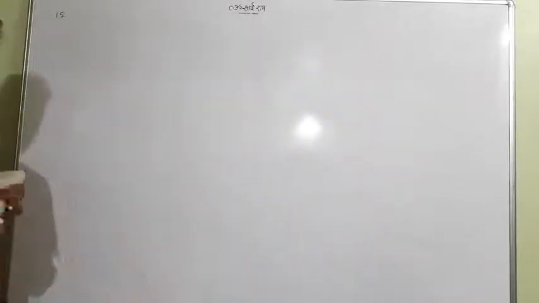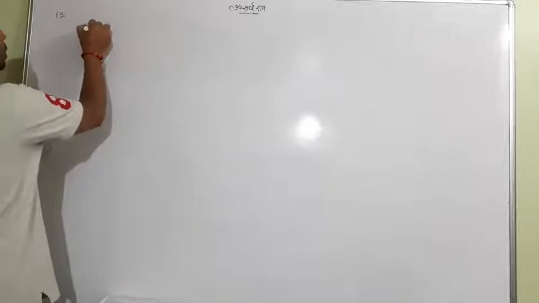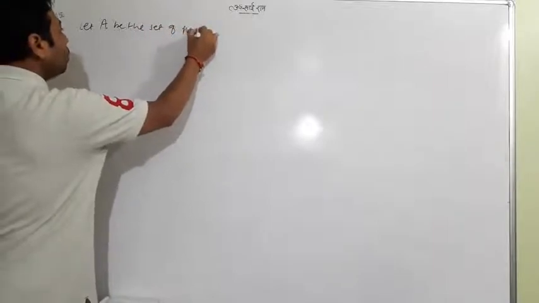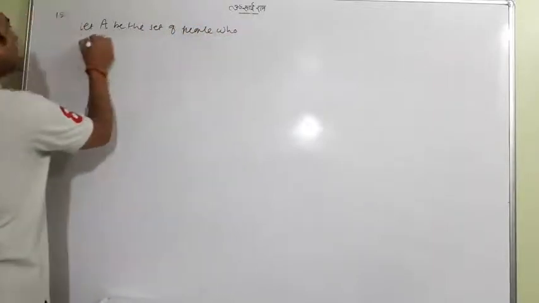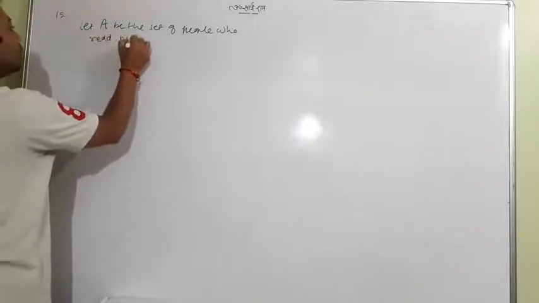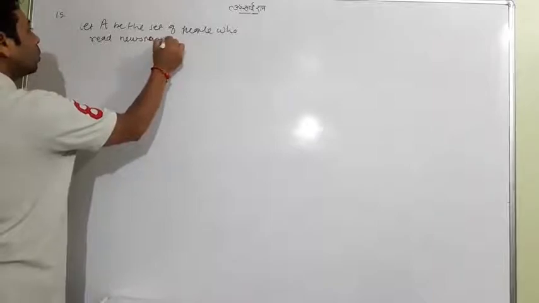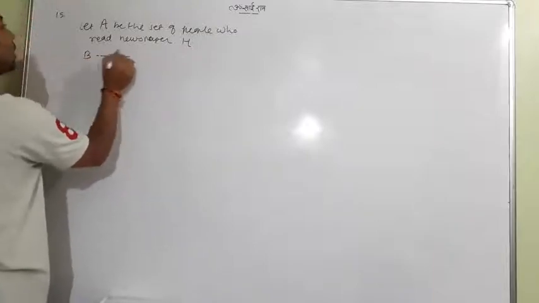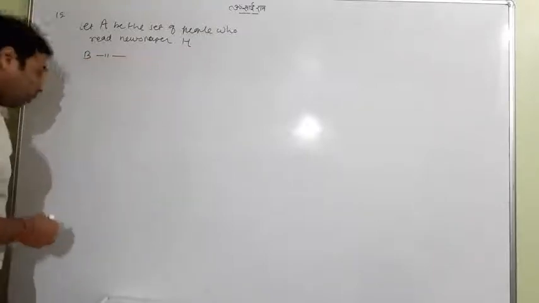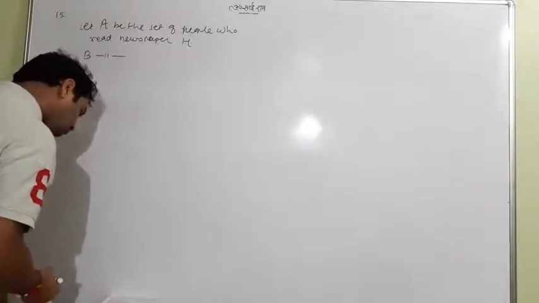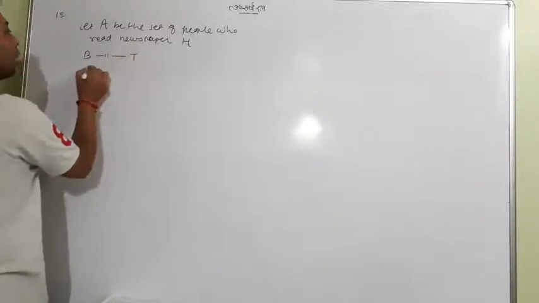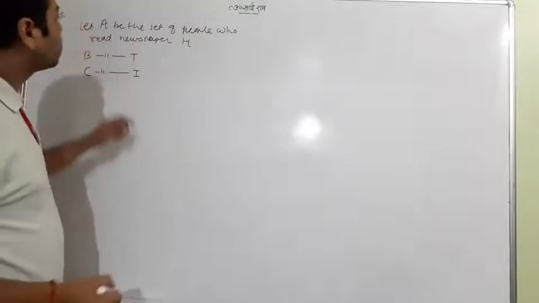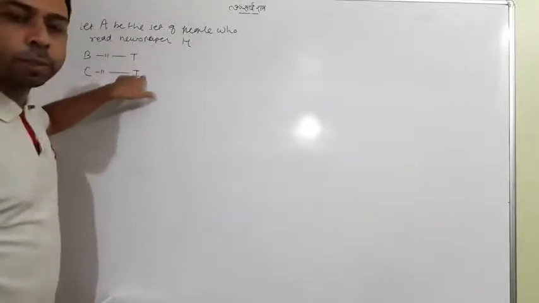First I start with my question. Let A be the set of people who read newspaper H. Let B be the set of people who read newspaper T. And C be the set of people who read newspaper I. These are the three sets I consider for the people reading the newspapers H, T and I respectively.